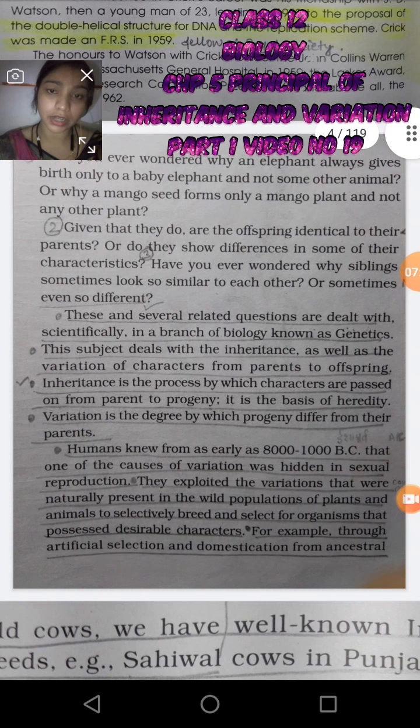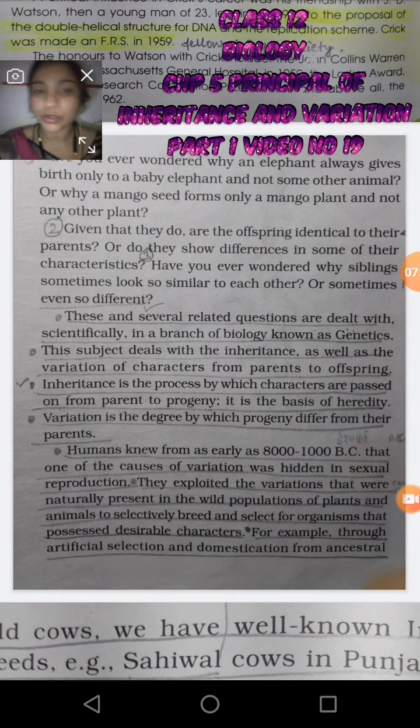So the first question's answer is genes. The next question's answer is genes. And the next one: are the offspring identical to each other? If they are identical, we have two conditions, monozygotic and dizygotic. They show differences in some characters depending on whether they are monozygotic or dizygotic. Have you ever wondered why siblings sometimes look similar to each other? Same case, monozygotic and dizygotic.